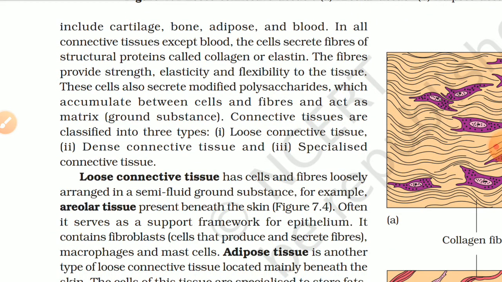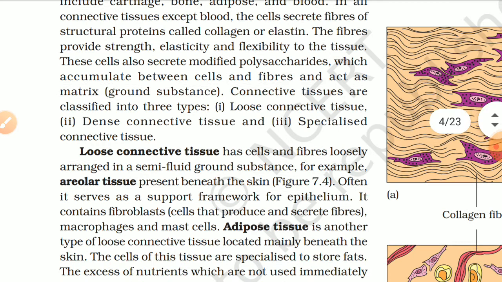In the connective tissue, except blood, the cells secrete fibers of structural protein called collagen or elastin. The fibers provide strength, elasticity, and flexibility to the tissues. These cells also secrete modified polysaccharide which accumulates between cells and fibers and acts as matrix, or ground substance. Connective tissues are classified into three types: loose connective tissue, dense connective tissue, and specialized connective tissue.